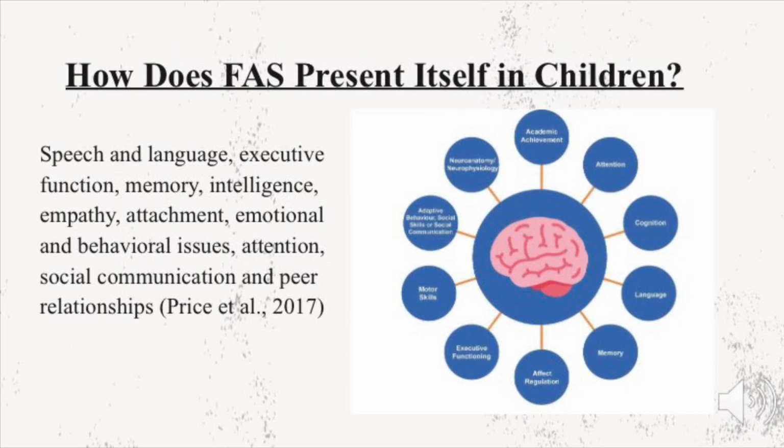How does fetal alcohol syndrome present itself in children? Some of the behavioral symptoms that have been repeatedly reported include attention deficits, hyperactivity, impulsiveness, and poor coordination. Also, some children will experience poor working memory, impaired executive functioning, and impaired social abilities. And these issues can become more apparent as the child reaches school age, where they are likely to struggle with academic and social demands.